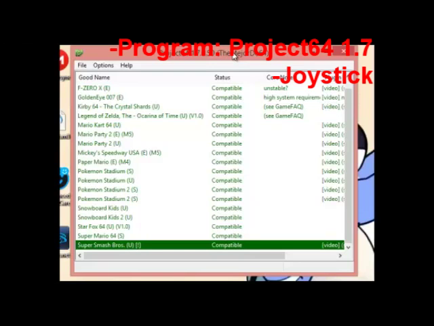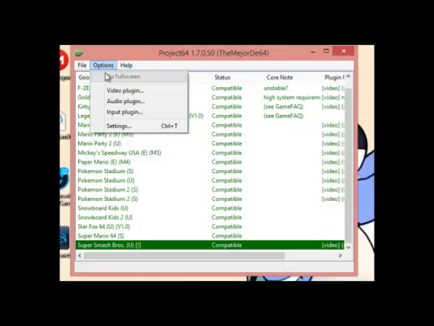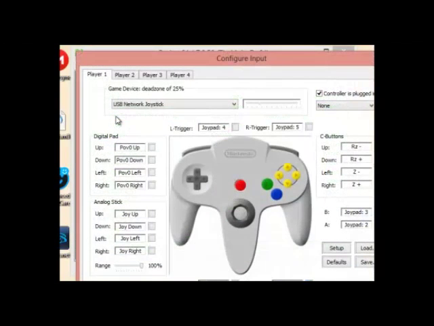When you have the program, please open it and go to Options and then Input Plugin. Oh! A new window appeared. Well, we can find the picture of a Nintendo 64 controller, and we will use that to control our joystick.